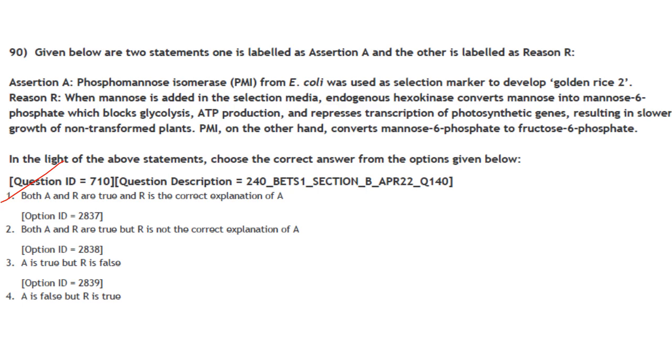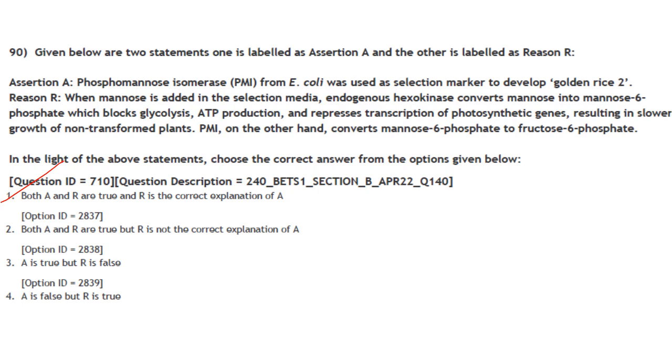When mannose is added in the selection media, endogenous hexokinase converts mannose into mannose 6-phosphate, which block glycolysis, ATP production, and represses transcription of photosynthetic gene, resulting in slower growth of non-transformed plants. Phosphomannose isomerase, on the other hand, convert mannose 6-phosphate to fructose 6-phosphate. So both A and R are true, and R is the correct explanation of A.